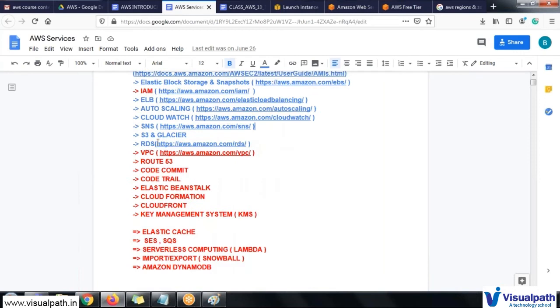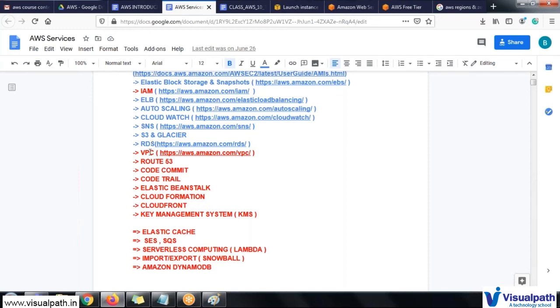Like we have the RDS, which is nothing but the Relational Database Service, which will handle database requests like MySQL, and they are providing more than 7 to 8 different kinds of databases. We will discuss one of the databases, which is MySQL or MariaDB.